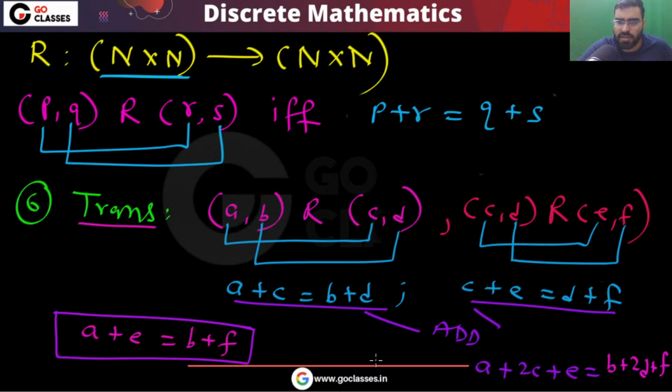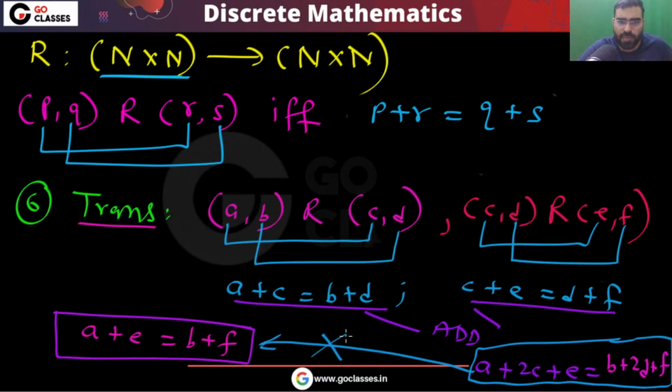So from here, it may not happen, right? Yes or no? It may not happen that A plus E equals to... so this may not happen. See, this will happen. You can notice A plus 2C plus E is equal to, but this may not imply this. This does not imply this one.